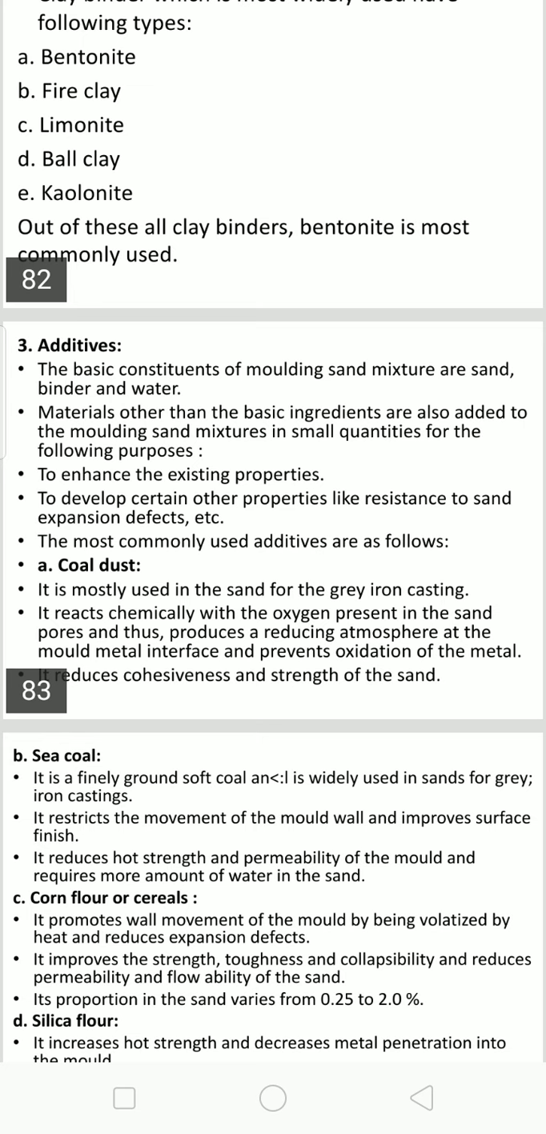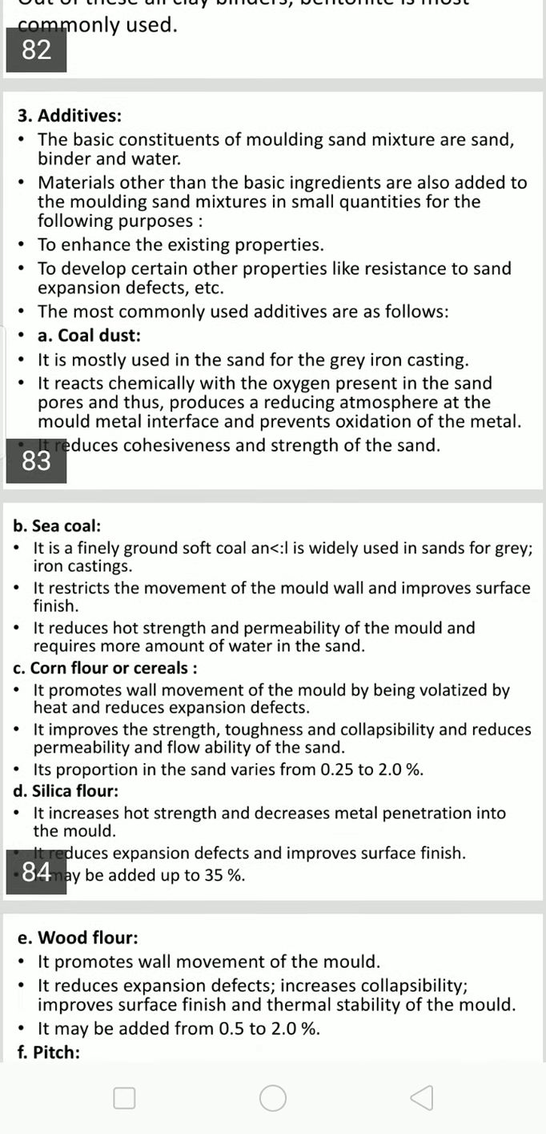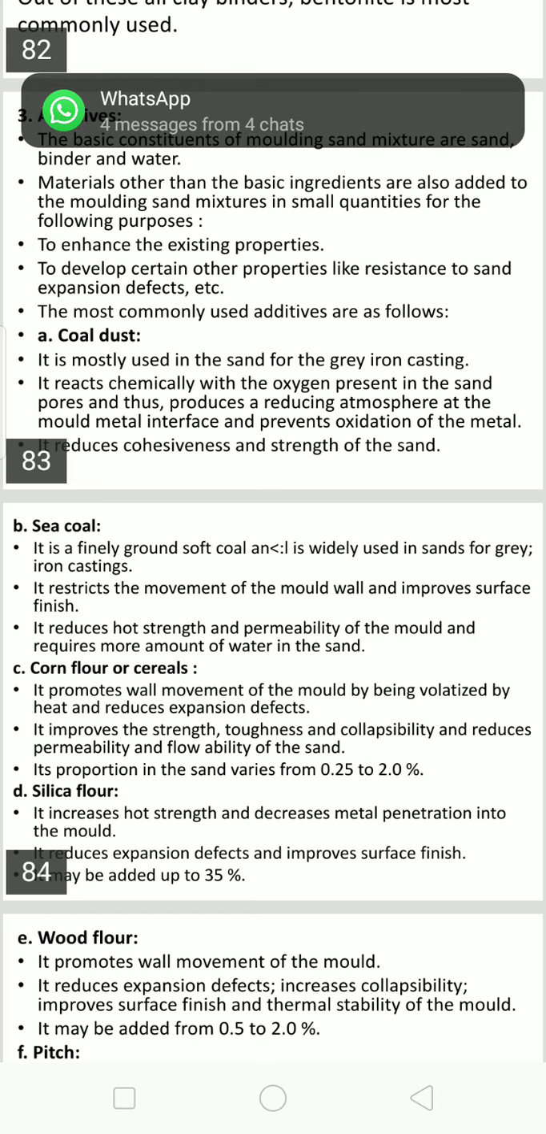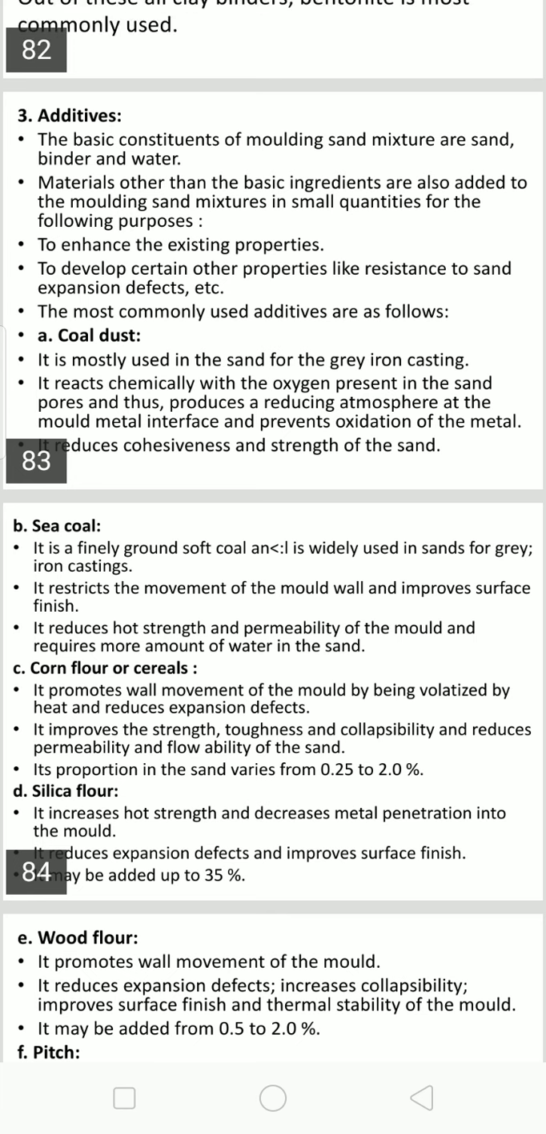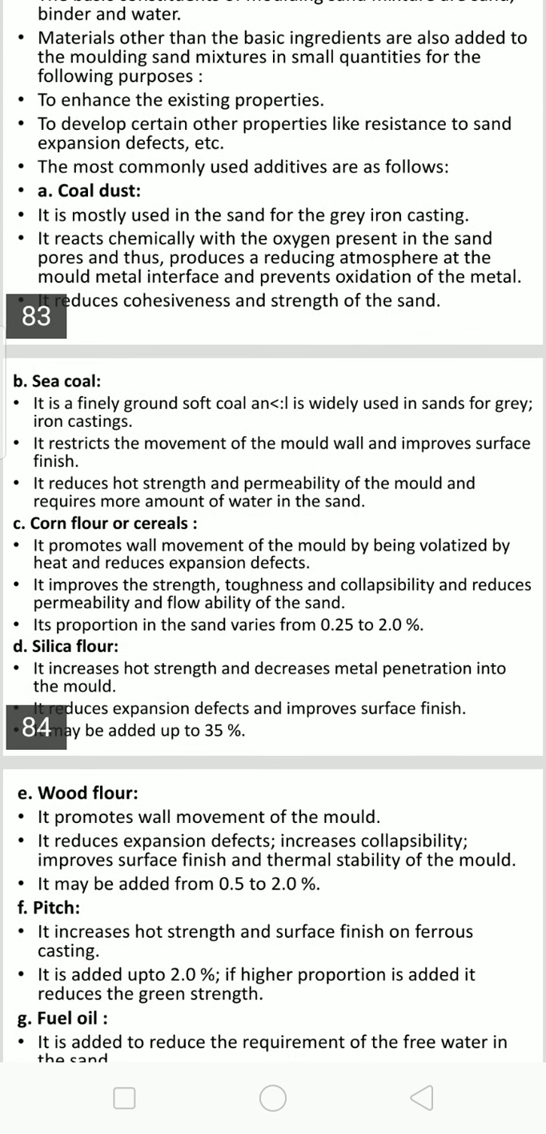But coal dust increases smoothness and surface finish. Sea coal is finely ground soft coal, less than 1% is usable, widely used in sand for grey iron castings. It restricts the movement of the mold wall and improves surface finish. It reduces hot strength and permeability of the mold and requires more amount of water in the sand. Sea coal again increases the refractoriness and the surface finish.